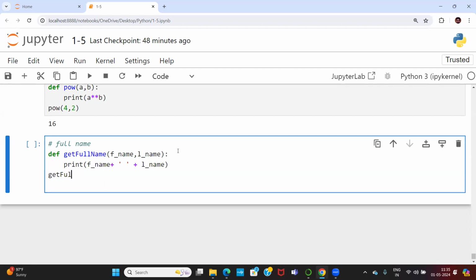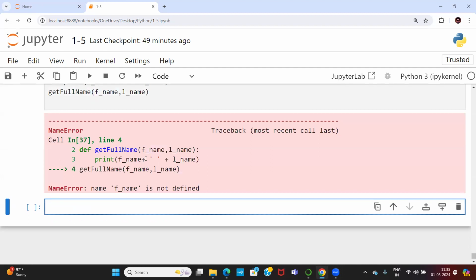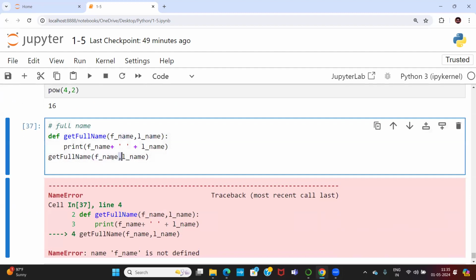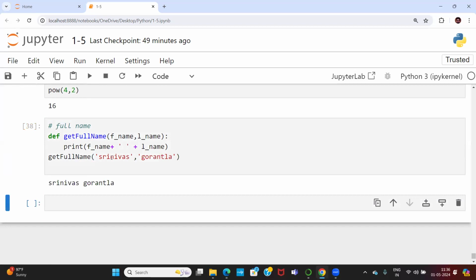So now how many values do I need to pass here? 2 values. The first value is f name, the second value is l name. Exactly. So f underscore name and one more thing, l underscore name. So finally, f name is not defined. Oh my god. Here I want to give the value, not a variable, not a parameter name. Here I need to pass the value, right? Now you got the full name.